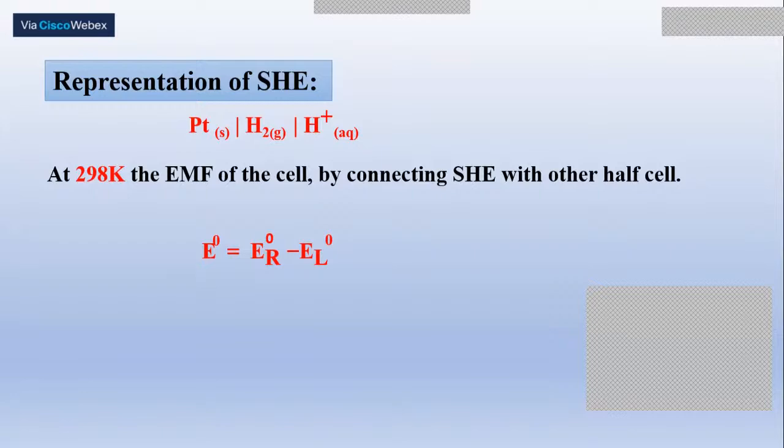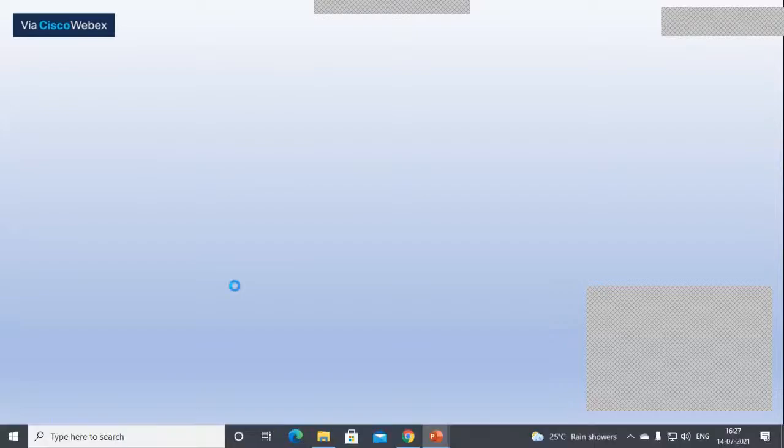In this way, dear students, whatever electrodes we come across in research or in studies, for all the electrodes, we measure the electrode potential by coupling those electrodes with SHE. Once we do so, we arrange all the electrodes in the increasing order of their potentials. That is what is called the electrochemical series.